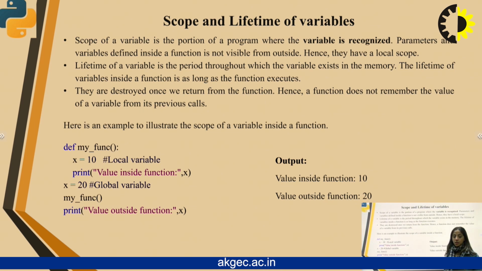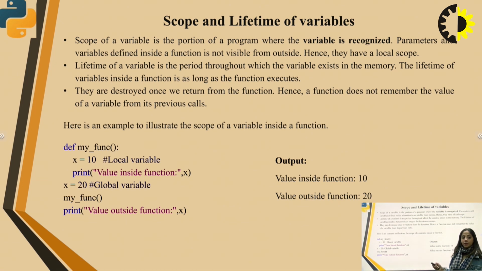Here is an example to illustrate the scope of a variable inside a function. A function is being declared, the name of it is my function. In my function, a variable x is declared, which contains value 10. Then we print a message, value inside function, and the value we give it is x, which is 10. Now here x equals 10 is a local variable to the function my function. When we get out of the function, we declare another variable x equals 20.